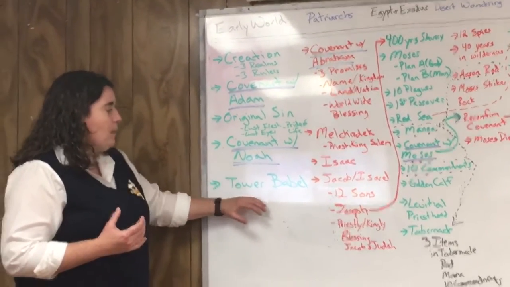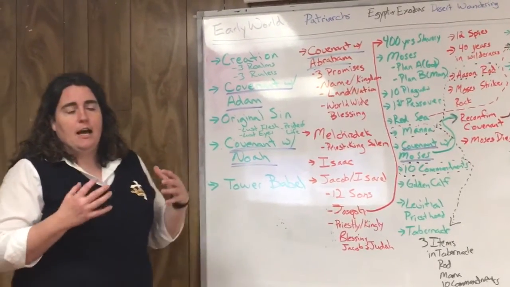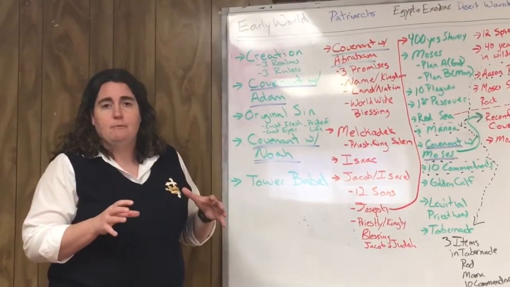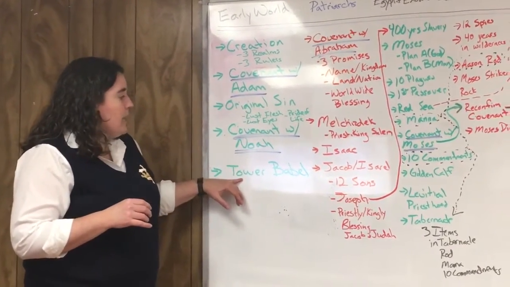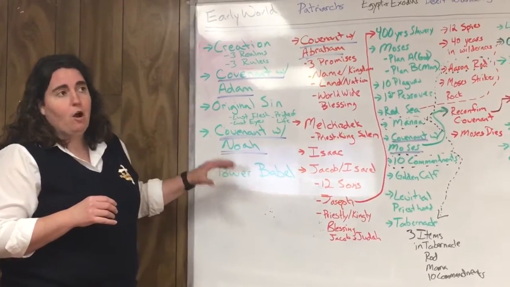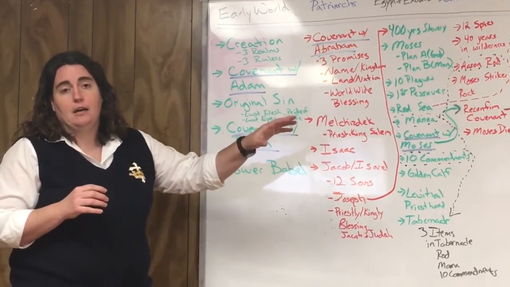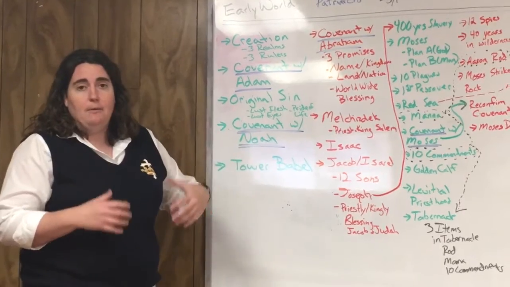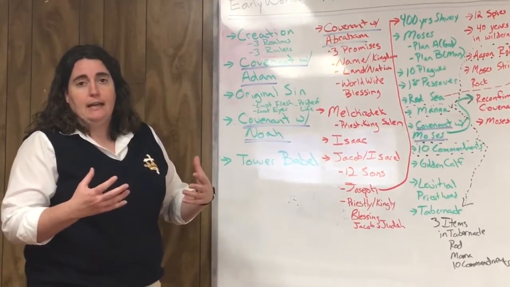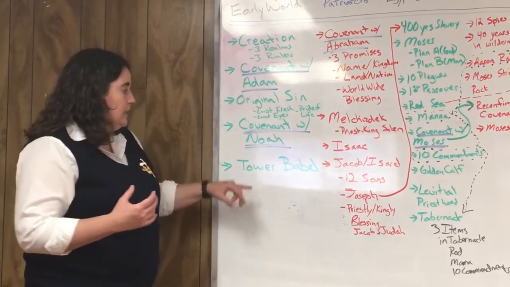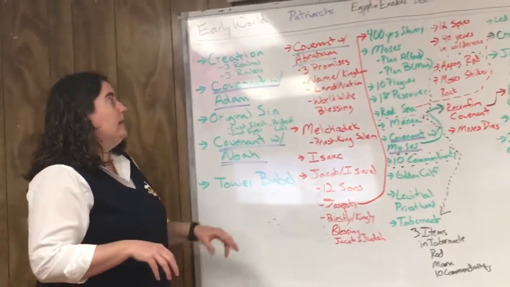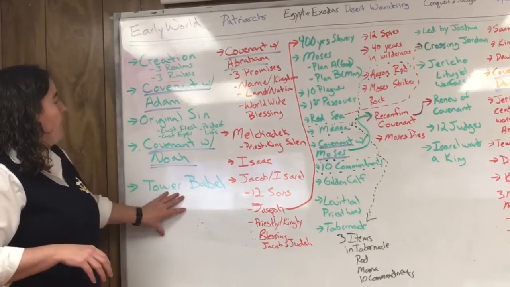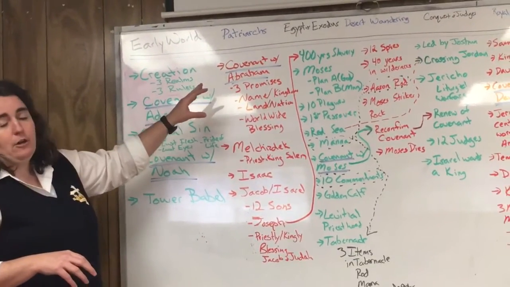So here in Genesis, when we're reading about the Tower of Babel, we see that God confuses them with their language, and they're no longer all speaking the same language. In that process of the Tower of Babel, we're going to see the reversal of that all the way down in salvation history at Pentecost, when the Holy Spirit comes and the apostles go out speaking. And as they're speaking, everybody's able to understand them. But at the Tower of Babel, that's when it was diverse, where all the different languages in the world were kind of created.